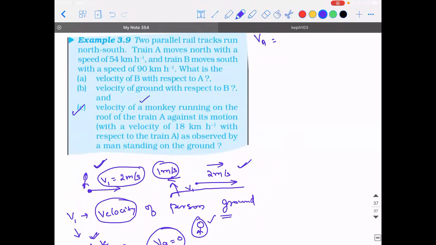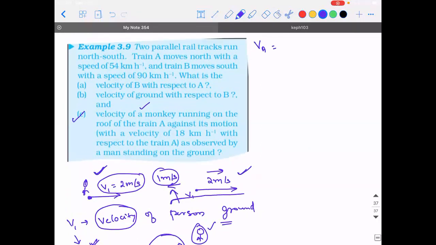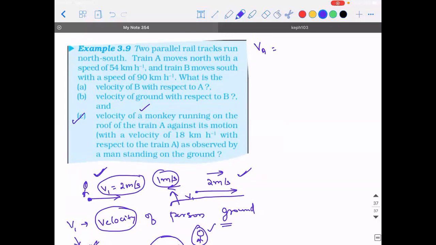Now see, there are two parallel rail tracks which run north-south. Train A moves with a speed of 54 km per hour. So 54 km per hour is how many meters per second, guys? 15 meters per second. Yes, sir. Velocity of B is 90 km per hour.